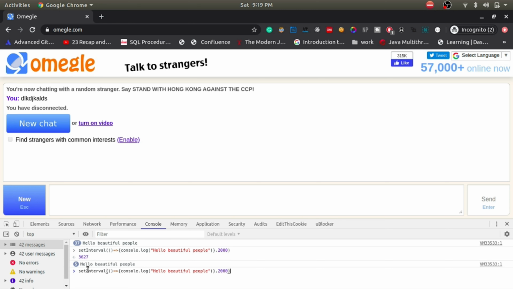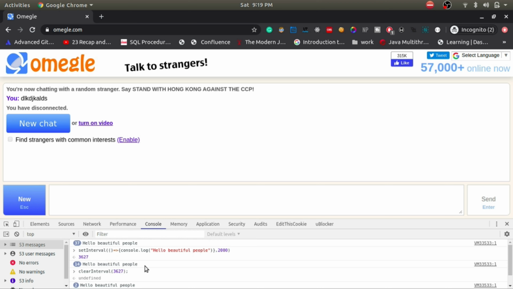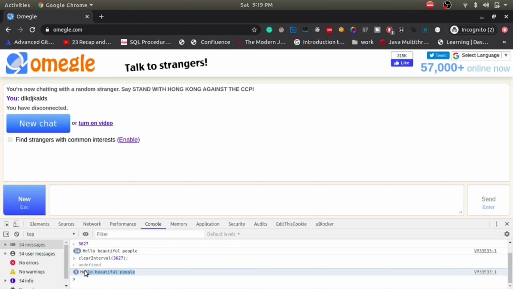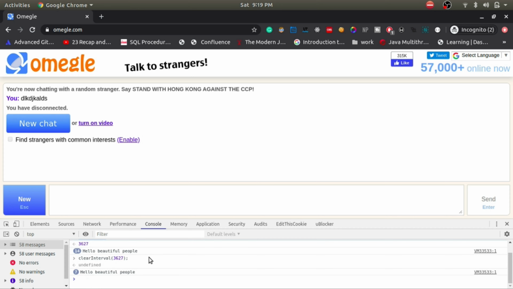We have to use that ID with clearInterval, pass it here and hit enter, and you can see that only one interval function is working because I lost the ID of the previous setInterval function. So the only way to stop it is by reloading the page.